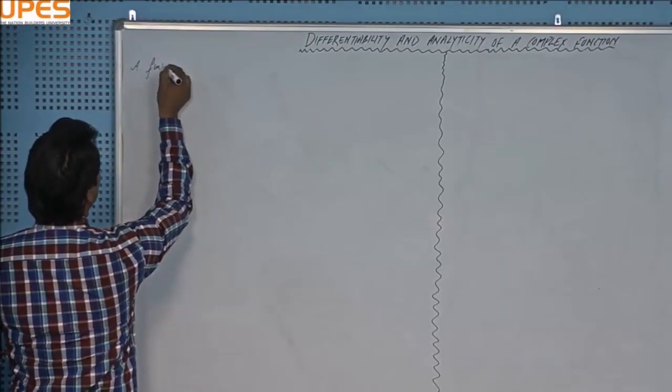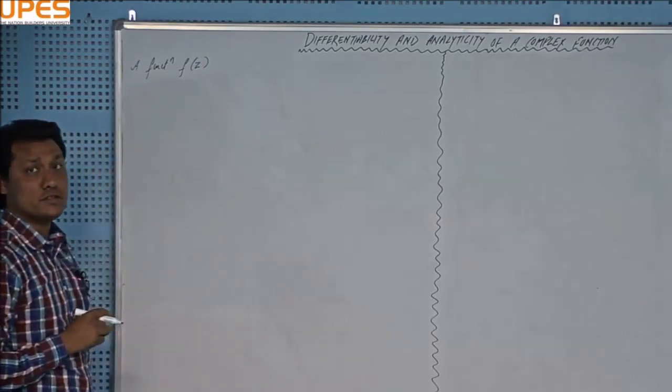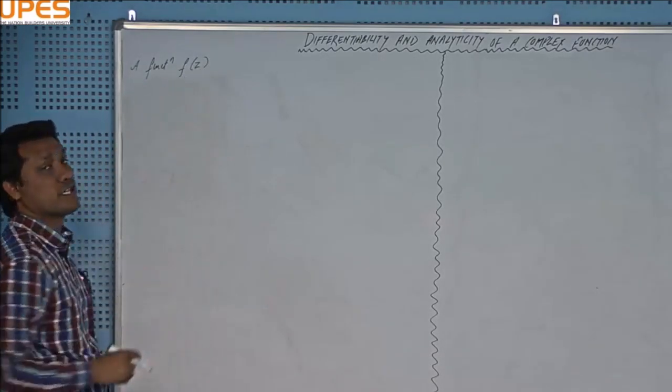A function f(z), this is a complex valued function, z is a complex variable, z equal to x plus iota y.